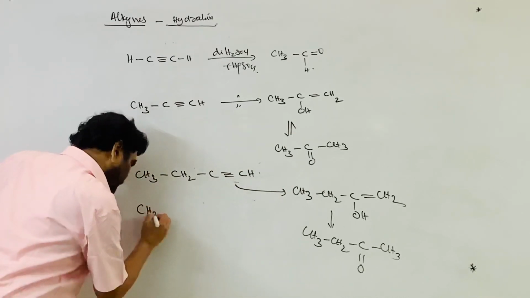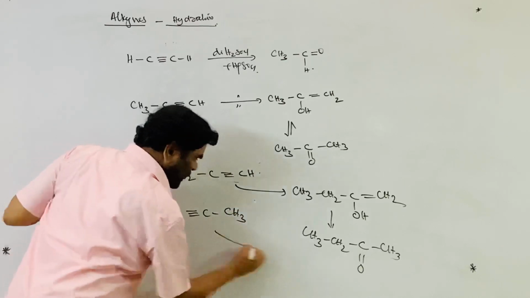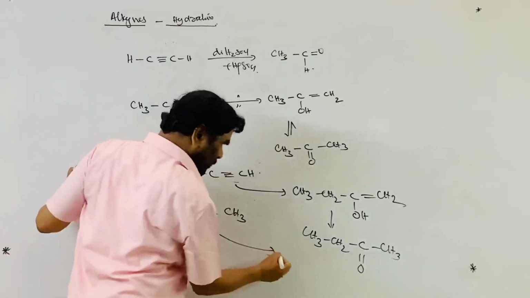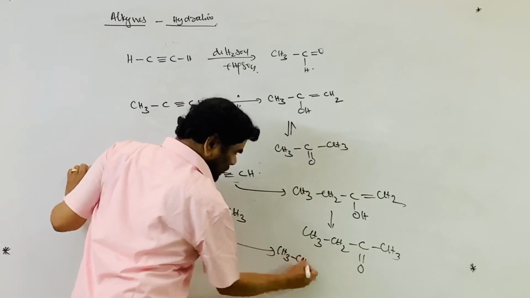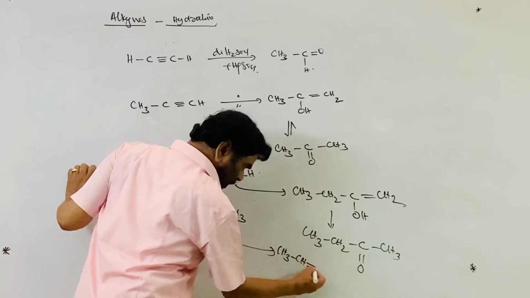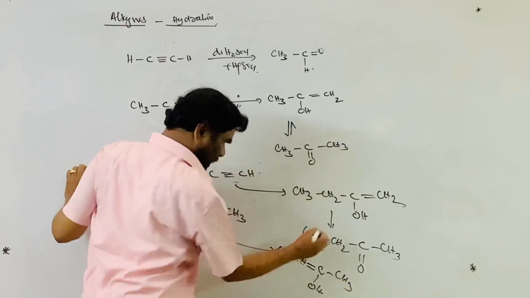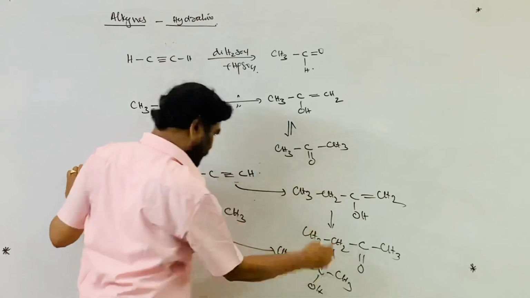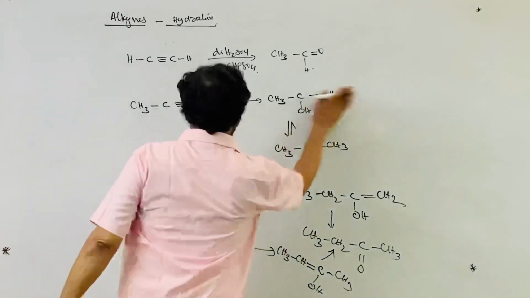If you take 2-butyne, same thing, it is symmetrical, addition of water leads to the formation of CH3, CH, double bond C, OH, CH3, which leads to the same product. 1-butyne as well as 2-butyne gives the same product.